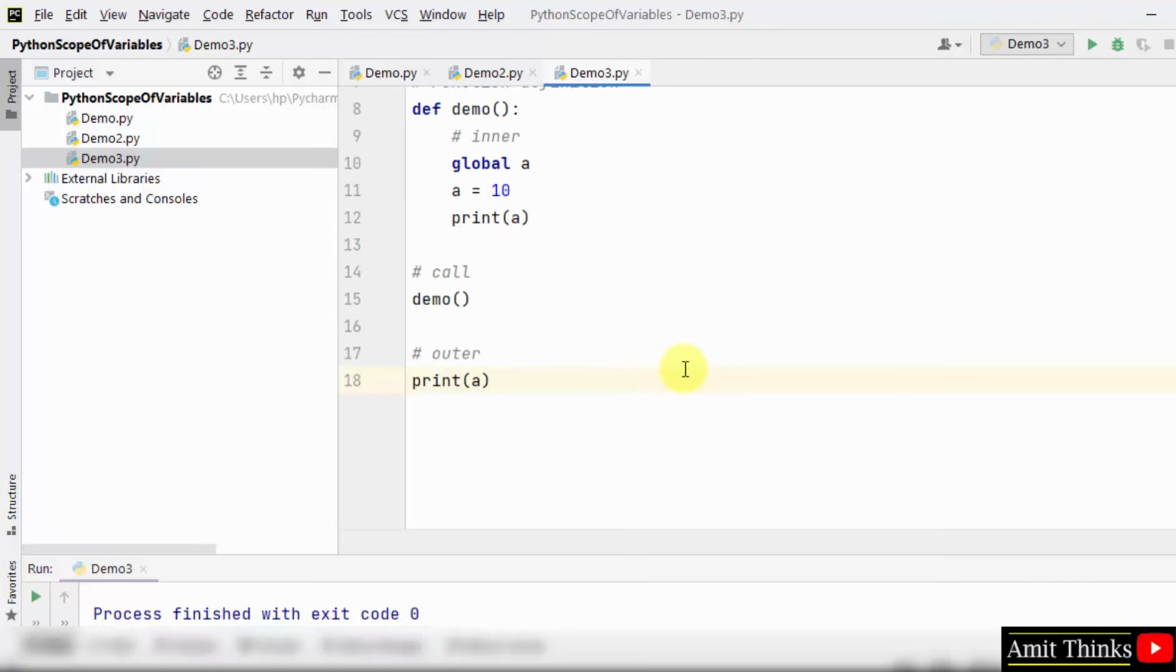So guys, in this video we saw how we can work with the scope of variables. We saw local scope, global scope, and how we can change the value of a global variable using the global keyword.